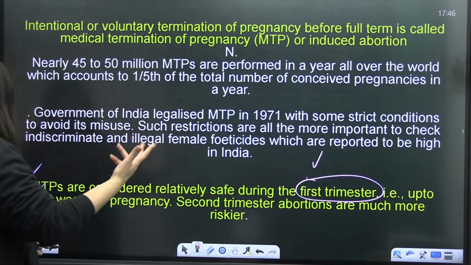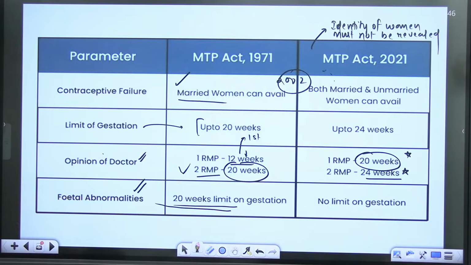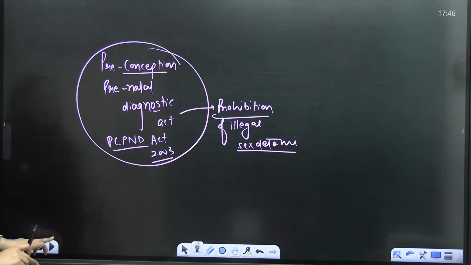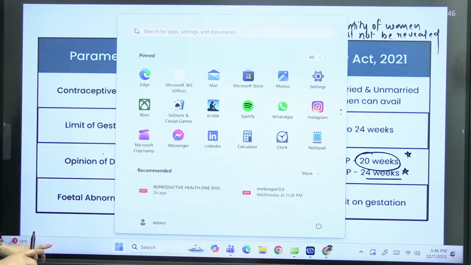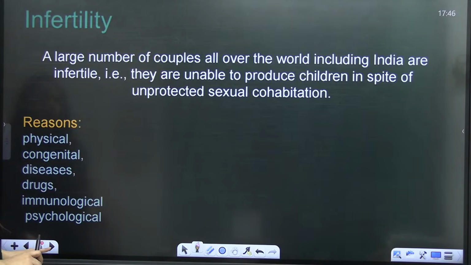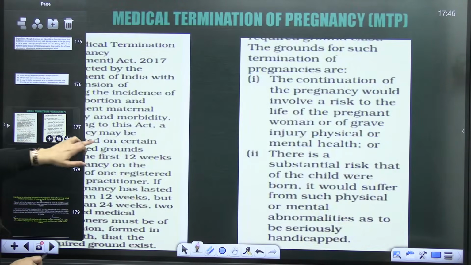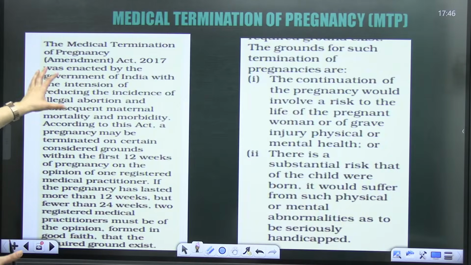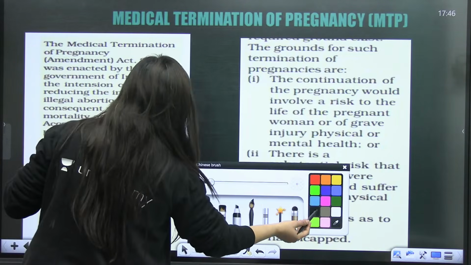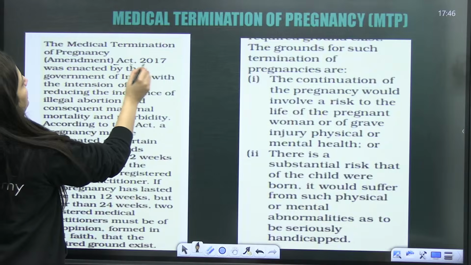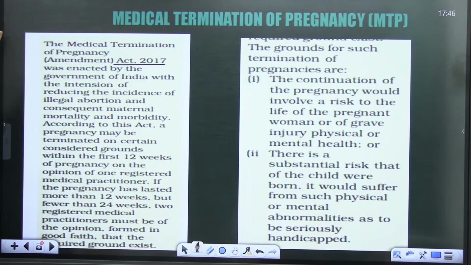That is why, students, the opinion from the two registered medical practitioners is required. Okay, so today my screen is not in the mood to work. So this is also given in NCERT, the Medical Termination Amendment Act 2017, but as I said, 2021 was the main one.